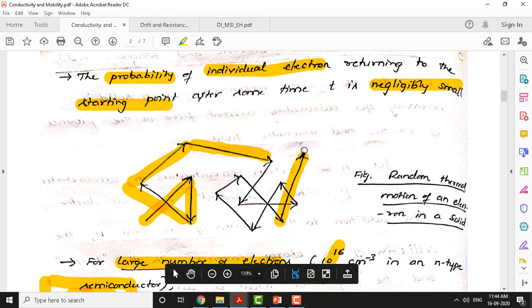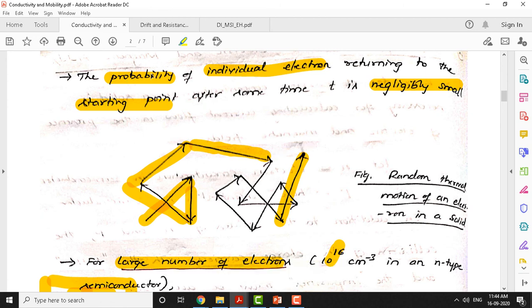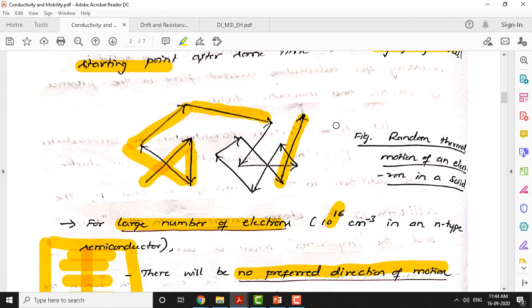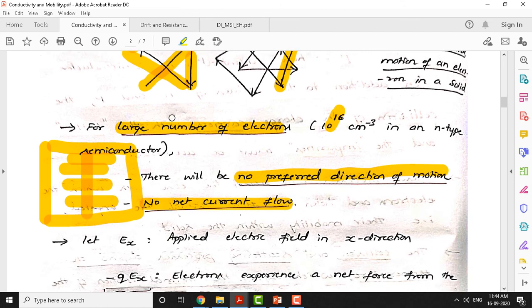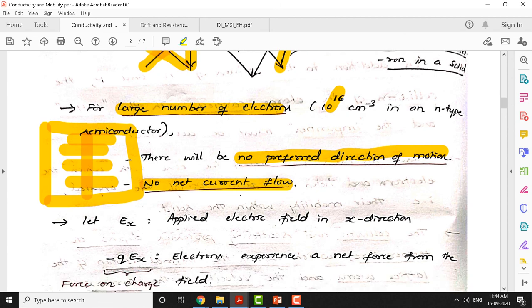Here the distance change is very small. This is with reference to an individual electron, whereas if you look at a large number of electrons, say for example 10 to the power of 16 per cubic centimeter in an n-type semiconductor, there will be no preferred direction of motion here either.